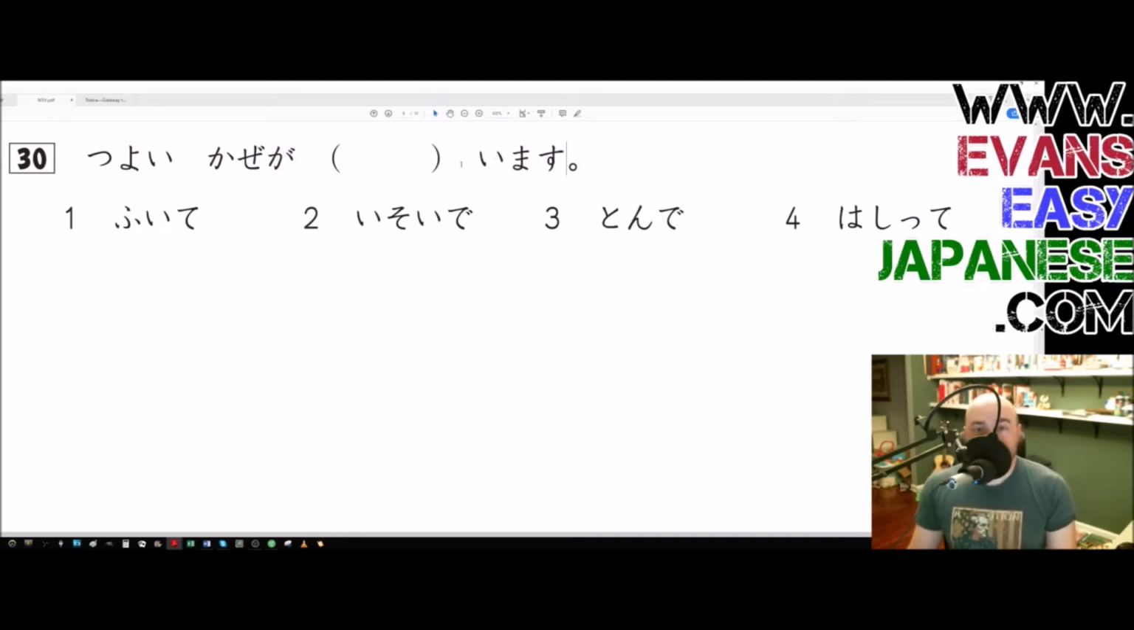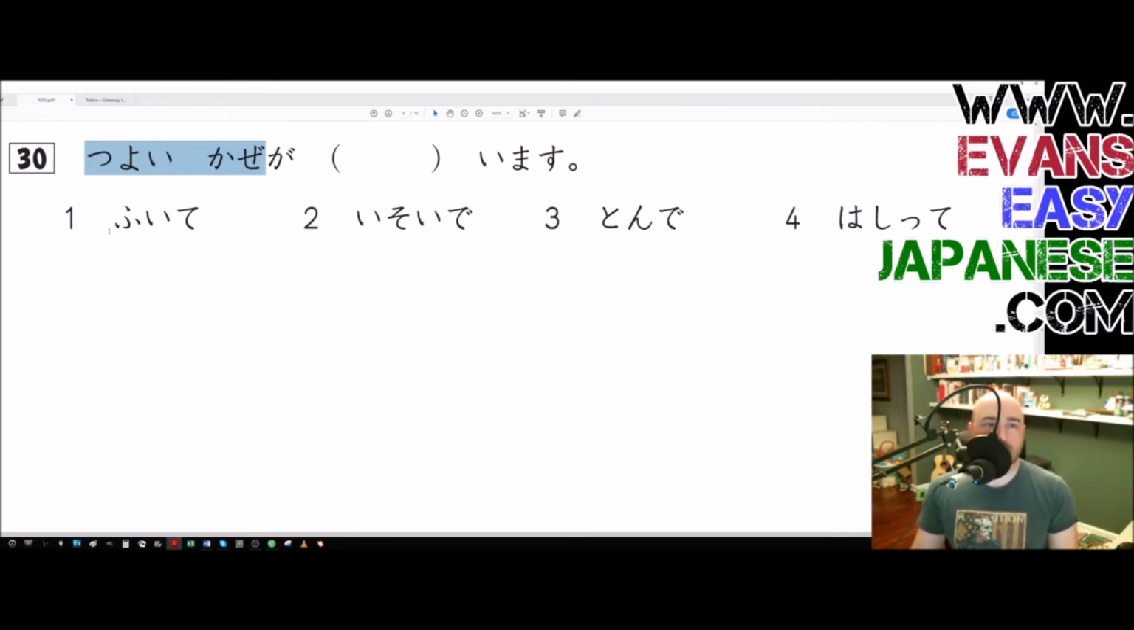Frequently, when we have the te form going into imasu, we are doing a continuous, something that's happening right now, sort of a feeling, or something that's continuously happening. That's the general idea because it exists in a state of having begun doing this. So let's go through these. You need to know your te forms apparently for the JLPT N5. Tsuyoi kaze ga blank imasu. So a strong wind is doing something. Notice the ga particle identifies the subject and it emphasizes what comes before this. So it's almost like we're answering the question, what is doing this verb? And we're saying, tsuyoi kaze is doing the verb.